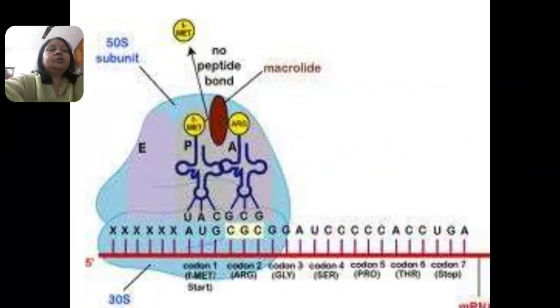This is the process of translation. In the next topic, we will discuss gene expression in prokaryotes, that is the lac operon concept given by Jacob and Monod.